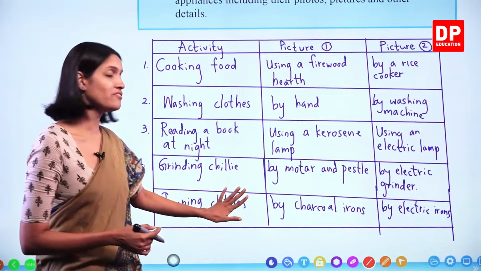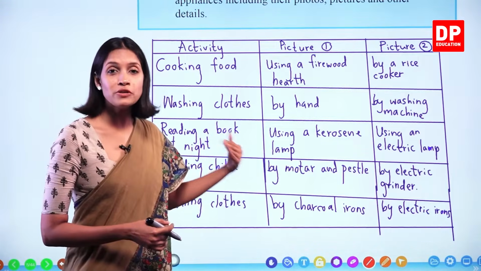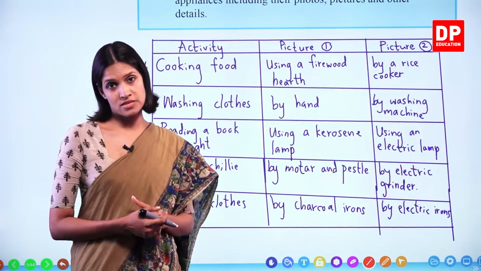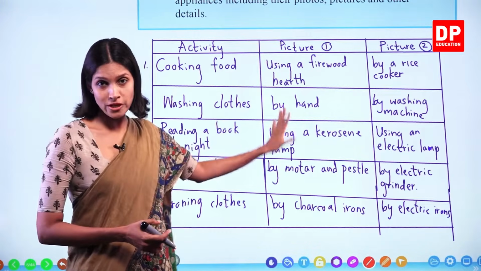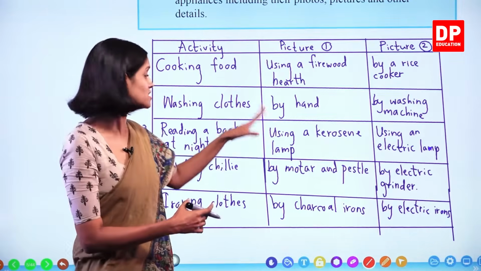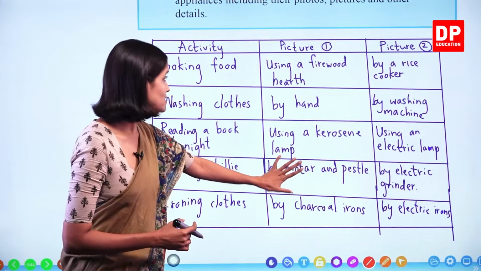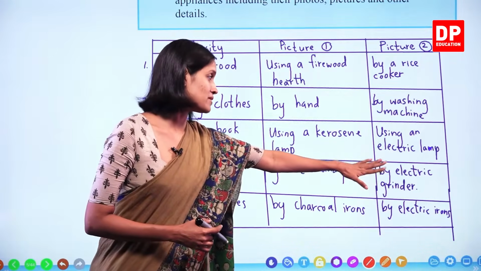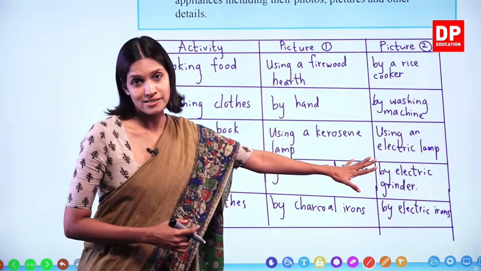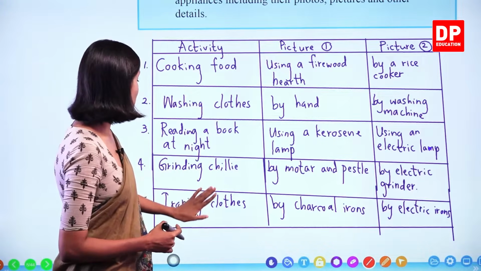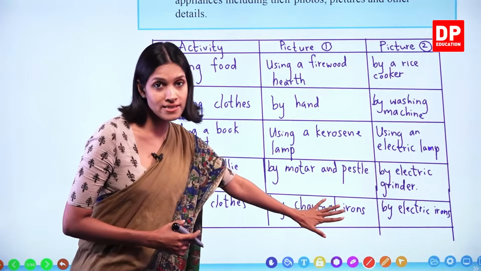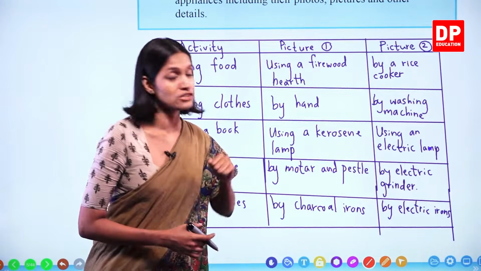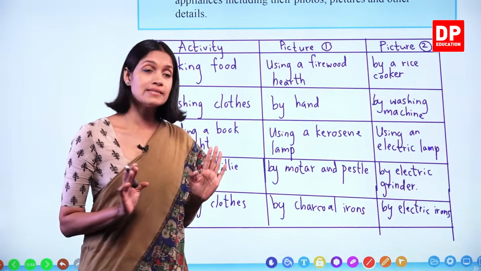Remember, 4 and 5 are not given in the picture, but you can think and write these types of instances, right? So grinding chili, in the first picture we can consider the ancient time, by mortar and pestle. And the next one, the modern method, is by electric grinder, right? And the last one, ironing clothes: the ancient method was by charcoal irons, and the modern method by electric irons. Okay children, right?